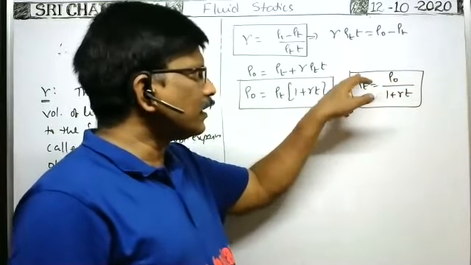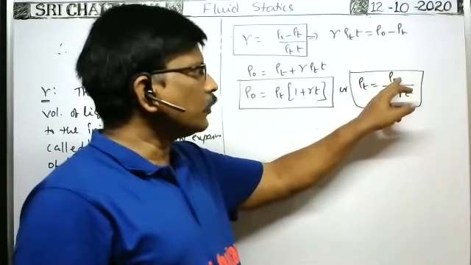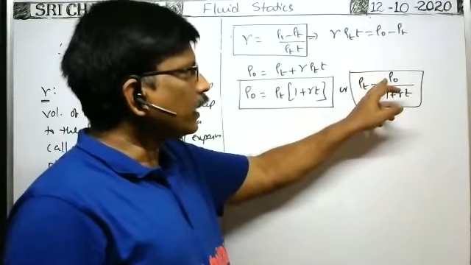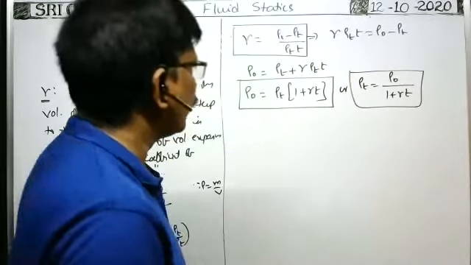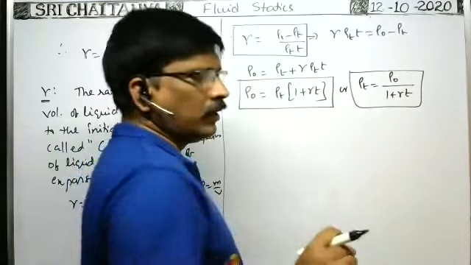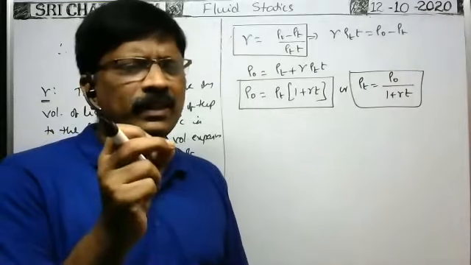When temperature increases, density decreases. That means the density of the liquid is maximum at 0 degrees centigrade. In this equation, this ρ0 is the maximum density. Here, suppose at different temperatures, in the case of liquids or gases, the expansion is very large, even for the small rise of temperature.